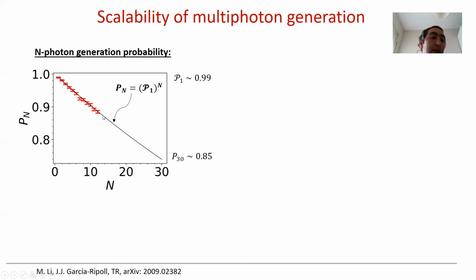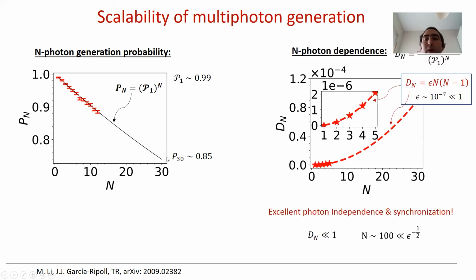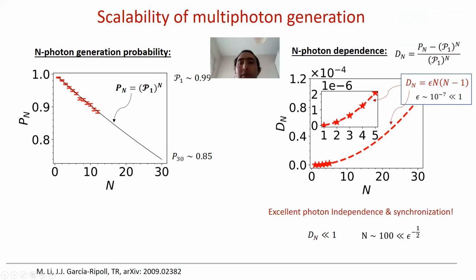So we see that therefore the single photon sources are really well synchronized and independent in our scheme, and also the efficiency is very large. If we could have 30, we could reach 85% efficiency of emitting 30 photons. To see if we can really trust this extrapolation, what we did is to calculate the difference between the actual probability of emitting n photons on different channels and the ideal case of n independent emissions on the independent channels. And we see that this n photon dependence is really small for the parameters we take, on the order of 10 to the minus 4, even for 30 emitters.